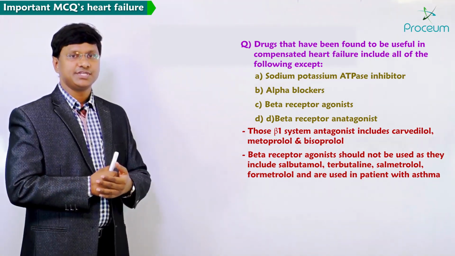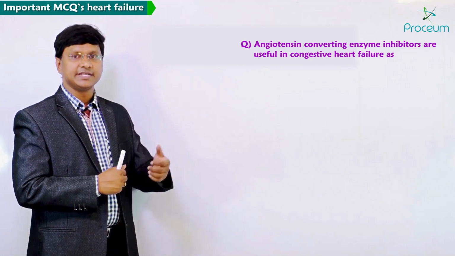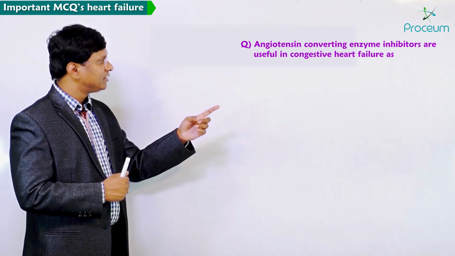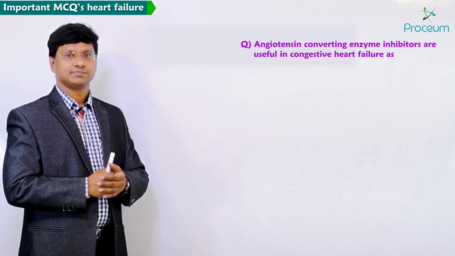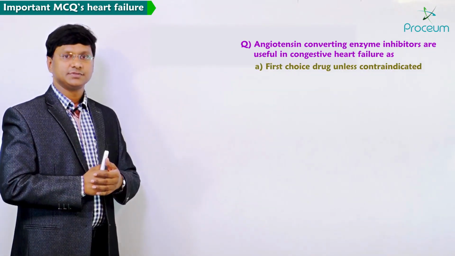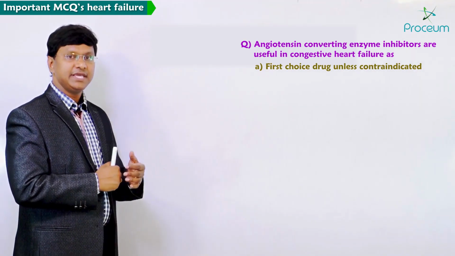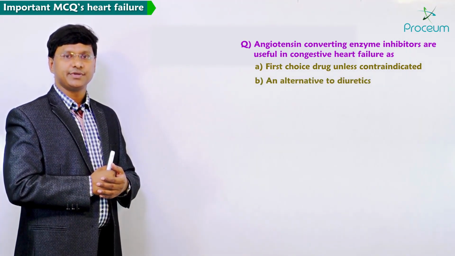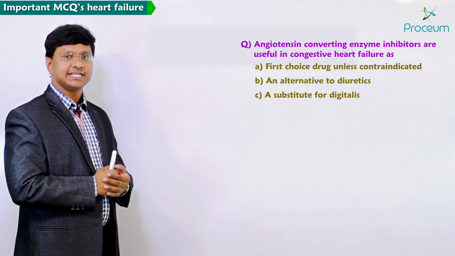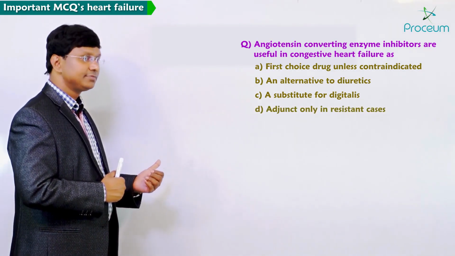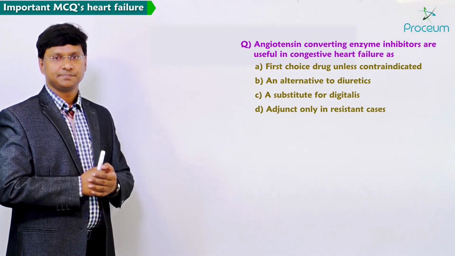If you take the next MCQ, angiotensin converting enzyme inhibitors are useful in congestive heart failure as: A, first choice drugs unless contraindicated, B, an alternative to diuretics, C, a substitute for digitalis, D, adjuncts only in resistant cases.